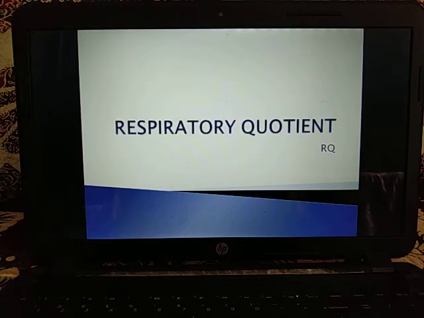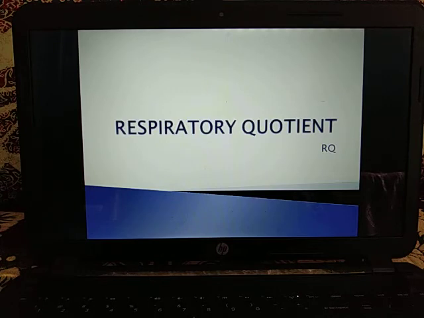Now let's discuss the respiratory quotient, also indicated as RQ. Respiratory quotient is the ratio of the volume of carbon dioxide produced to the volume of oxygen consumed in respiration over a period of time. Its value can be 1, 0, more than 1 or less than 1. So respiratory quotient is denoted by volume of carbon dioxide evolved by volume of oxygen absorbed.